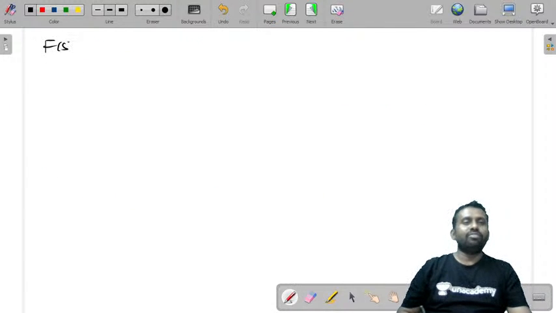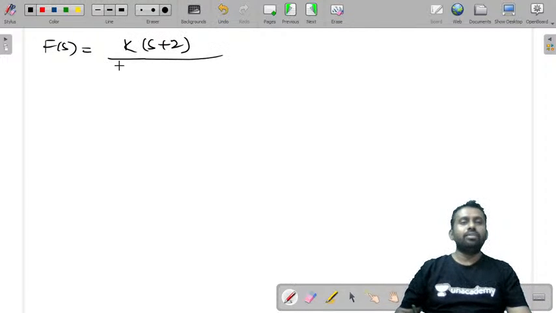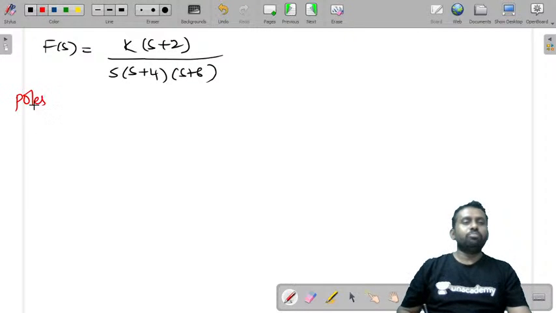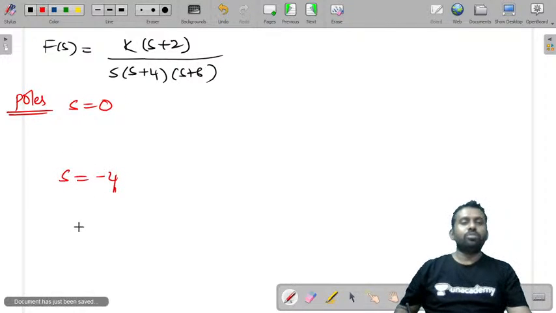So F(s) = K(s + 2) / [s(s + 4)(s + 6)]. At the poles, s = 0 is one pole, s = -4, s = -6.